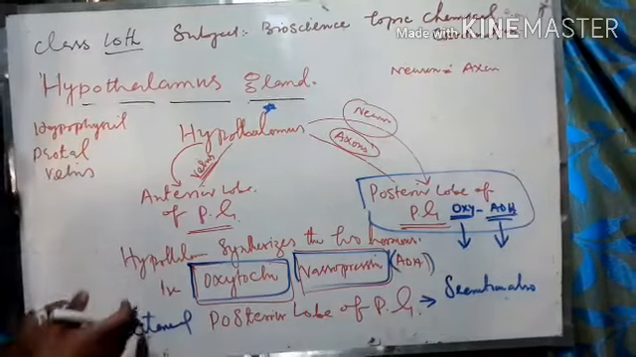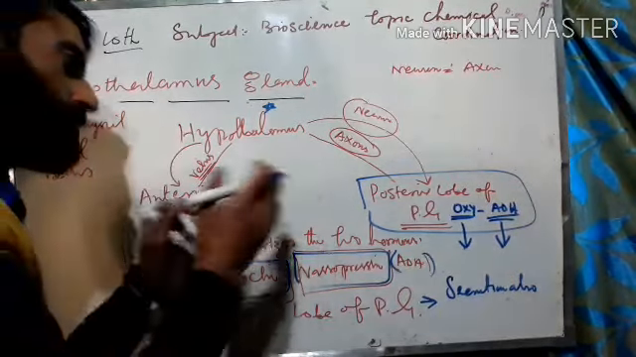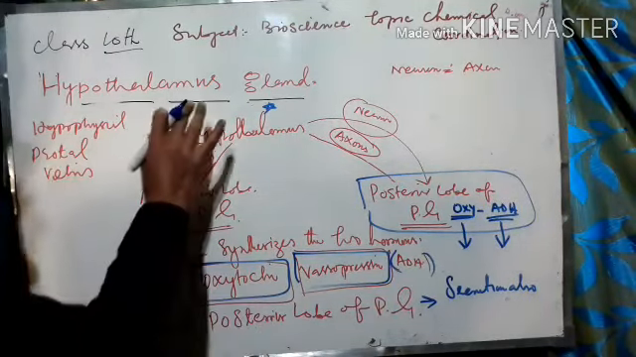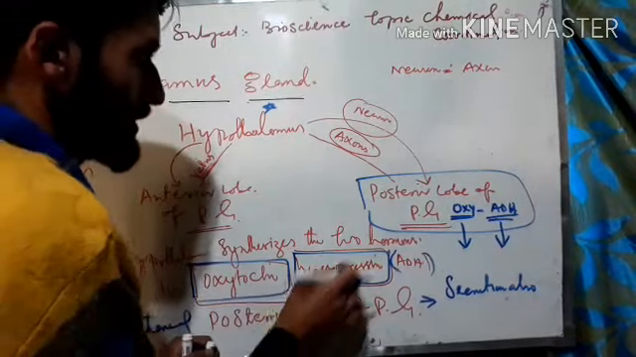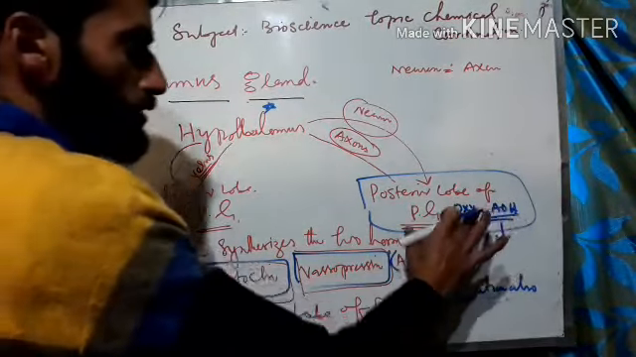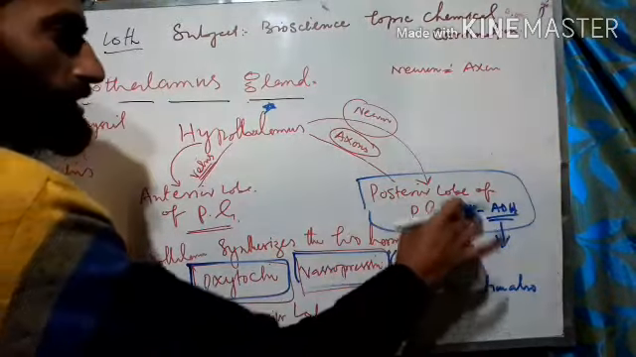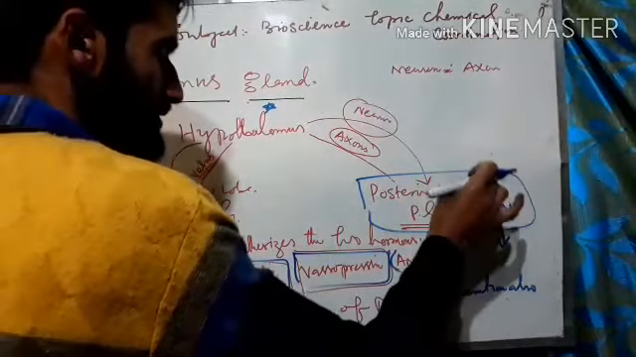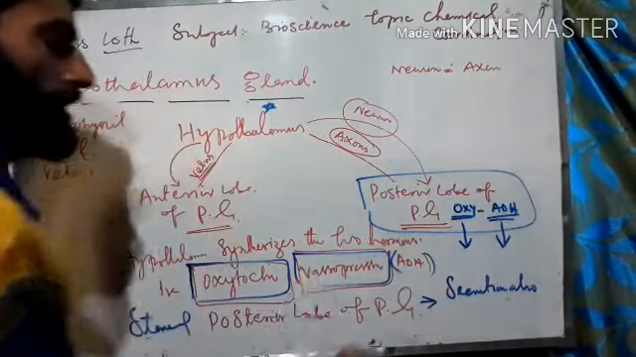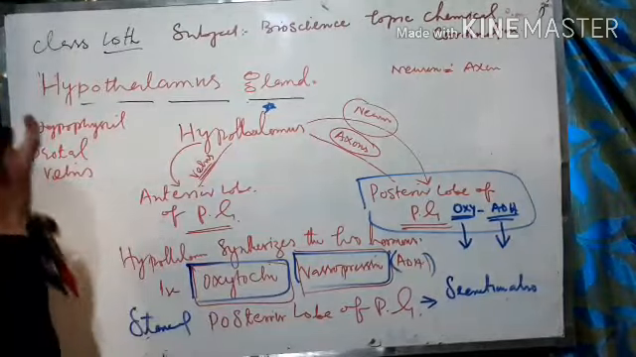So I will repeat this. The hypothalamus actually synthesizes two hormones, oxytocin and vasopressin, but these are stored in the posterior lobe of the pituitary gland. When the pituitary gland gets stimulated to secrete these two hormones, the posterior lobe secretes them in order to bring about the physiological effect in the body of an animal.